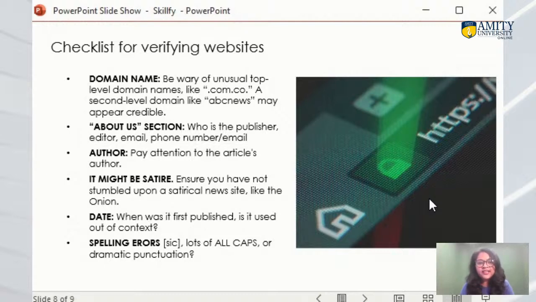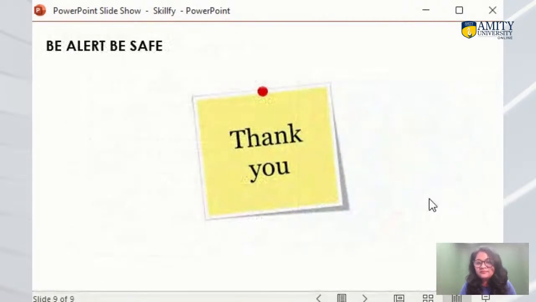So this is the checklist for verifying a website. And I hope all of you will be aware in future, and all of you are going to follow this whenever you are on the internet and reading some information. And before sharing any information, always remember, verify it first and then share it with others.